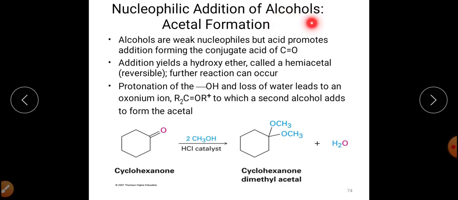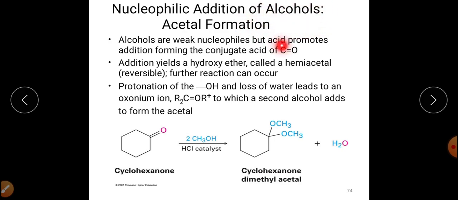We know that alcohols are weak nucleophiles, so we require an acid catalyst to promote their nucleophilic addition to the C=O, that is the carbonyl group of the aldehydes and ketones.